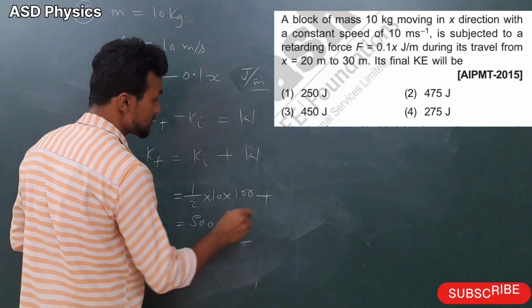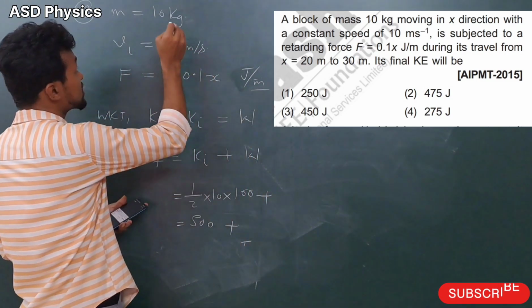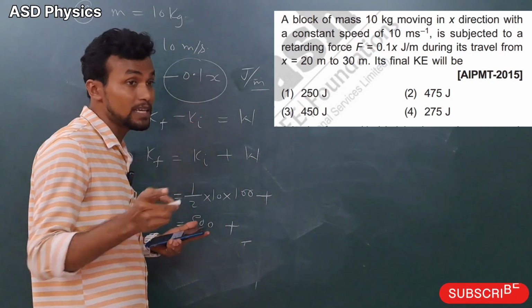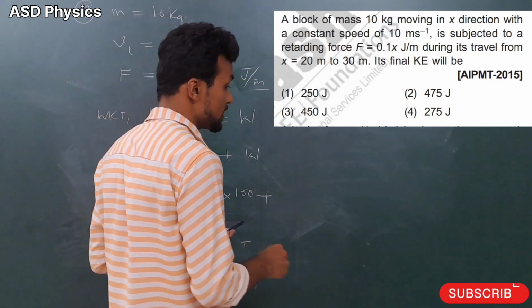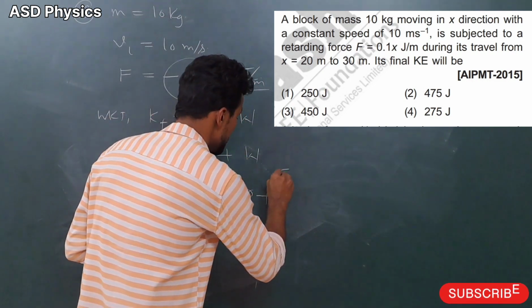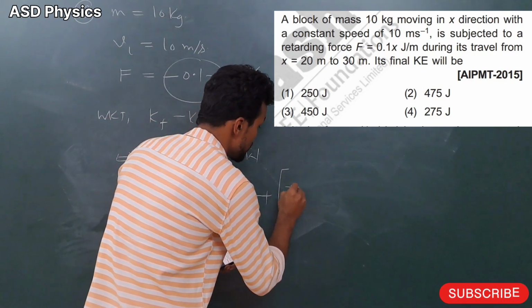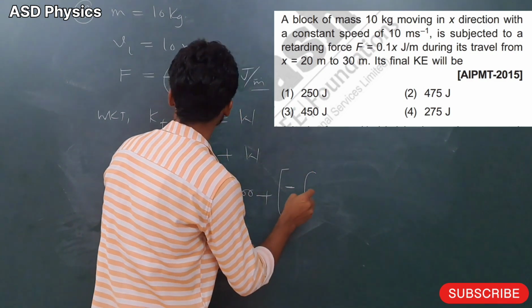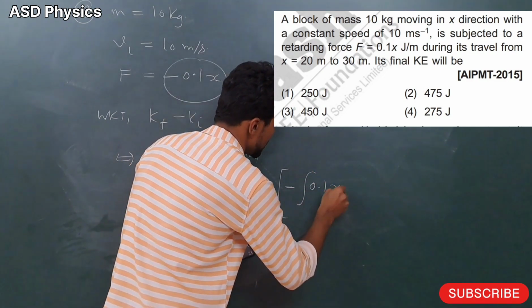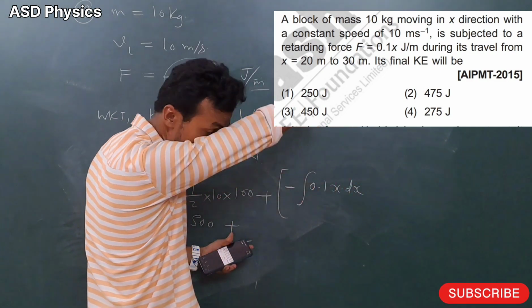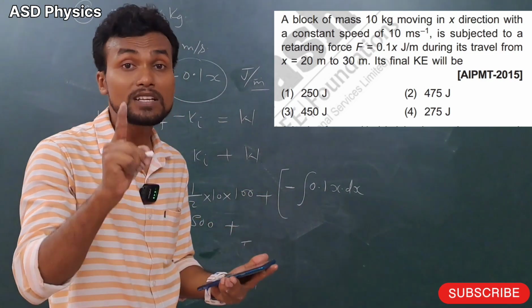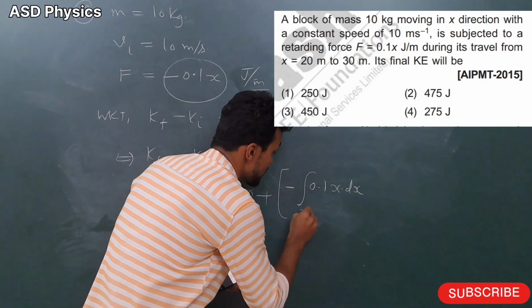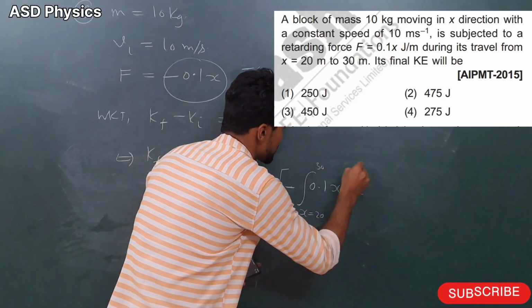And on this side, now the work: is it a constant force or a variable force? Variable force. That means we have to do the integration. So, my dear students, see, minus, we have to put the minus, integration is there. F is 0.1 into x, into dx. Limits, where to where? In the question, what are they telling? 20 to 30. So lower limit 20, upper limit 30.